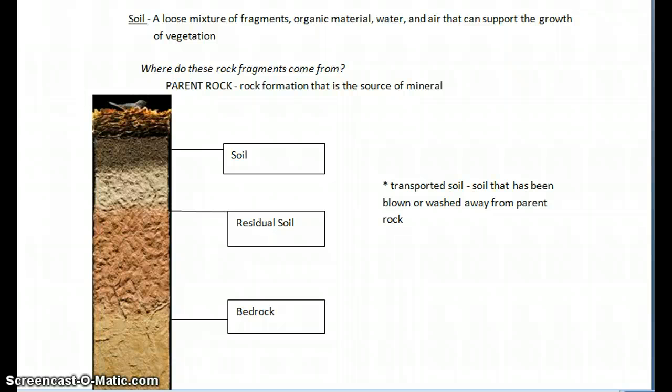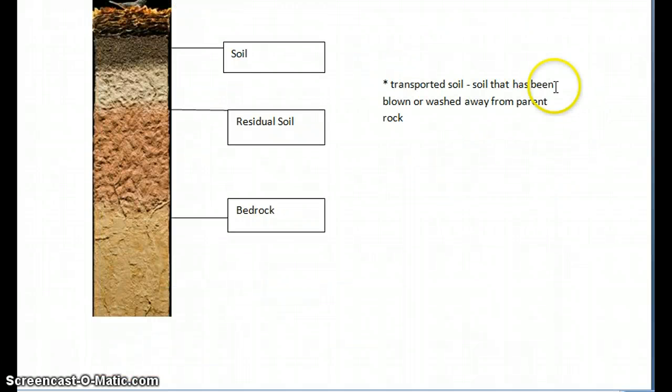Soil. A loose mixture of fragments, organic material, water, and air that can support the growth of vegetation. Where do these rock fragments come from? Parent rock. Rock formation that is the source of a mineral. There are 3 layers of soil.